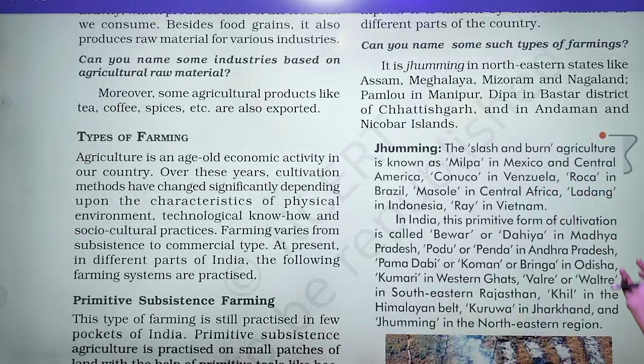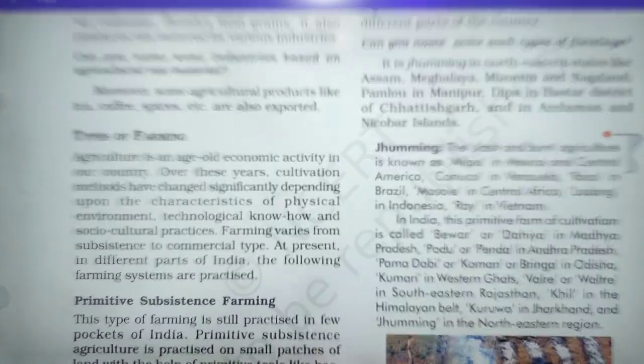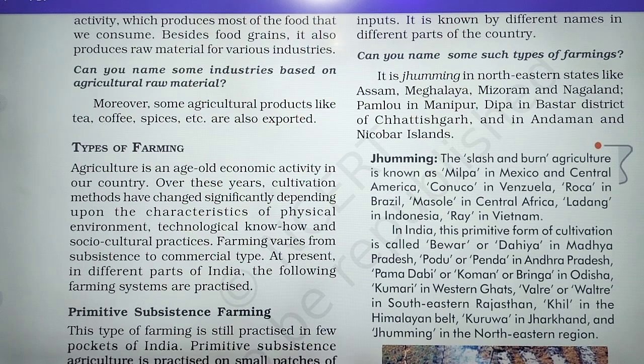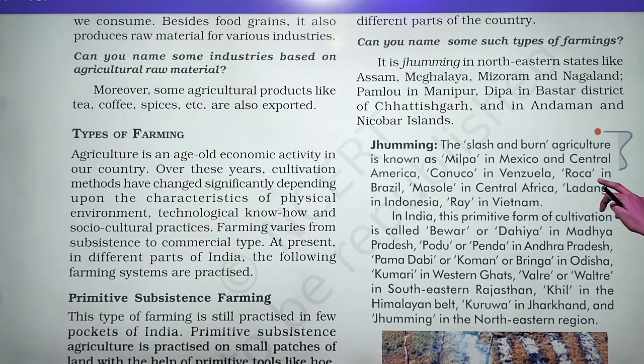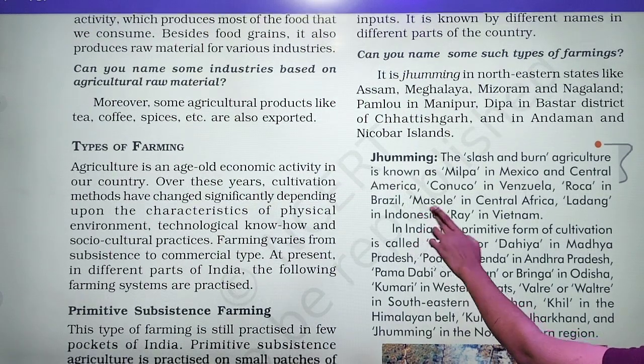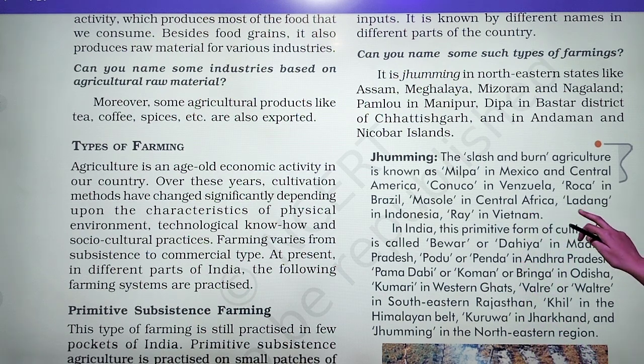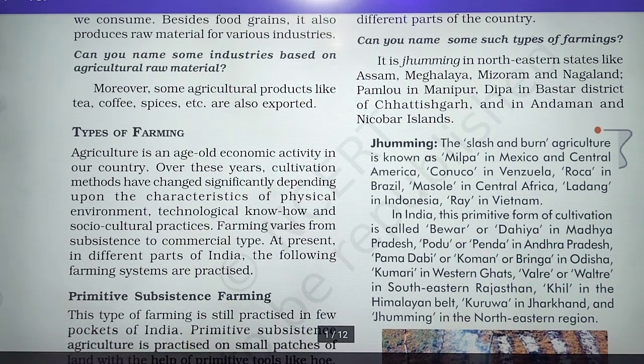Slash and burn agriculture is known as milpa in Mexico, and here some other countries' names are also given that still use this farming method, but with different naming. In Mexico and Central America they call it milpa, in Venezuela conuco, and in Brazil roca. Mashole in Central Africa, Ladang in Indonesia, Ray in Vietnam.